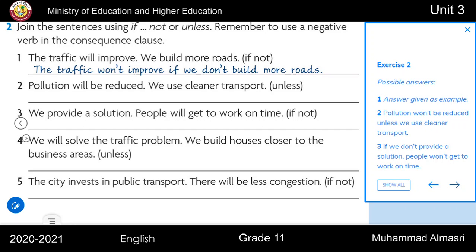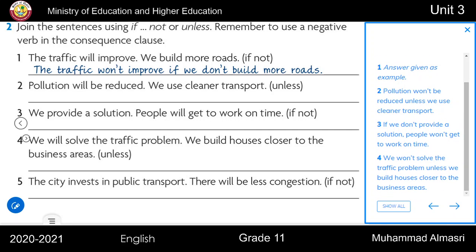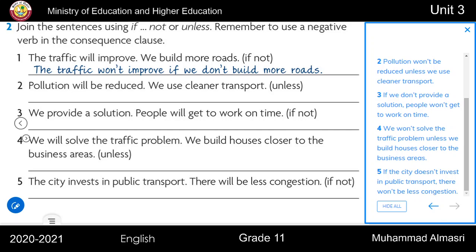4. We will solve the traffic problem. We build houses closer to the business areas. Rewrite the sentence using unless. We won't solve the traffic problem unless we build more houses closer to the business areas. 5. The city invests in public transport. There will be less congestion. Rewrite it using if not. If the city doesn't invest in public transport, there won't be less congestion.